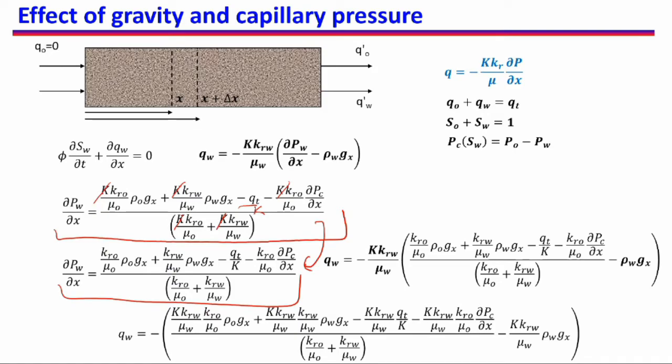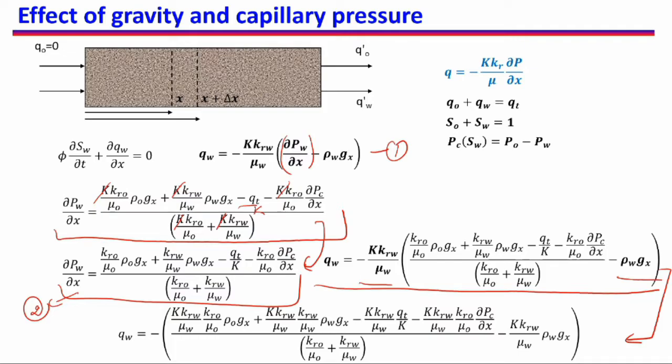Now this quantity I am substituting in this equation of modified Darcy's law for del PW by del X. So here I am doing that. You see the bold terms are from equation 1 in this slide, and the other terms are from equation 2 on this slide. Now going from this step to this step, I am writing QW here, and I am taking this quantity inside in the numerator.